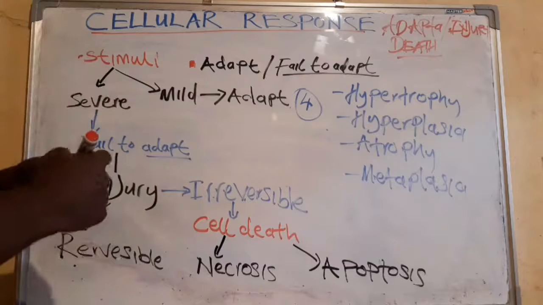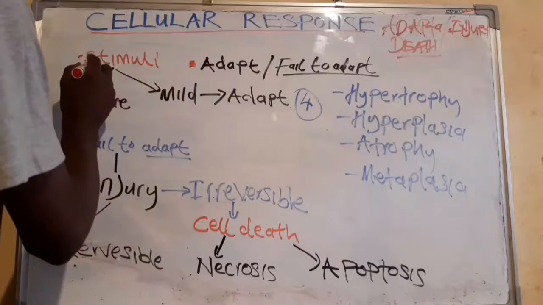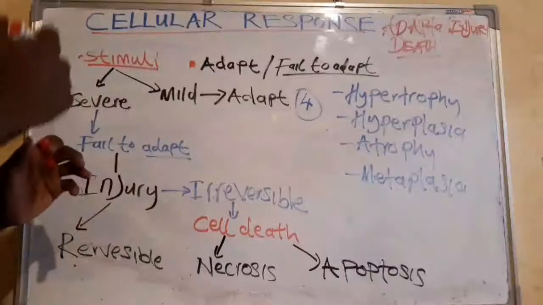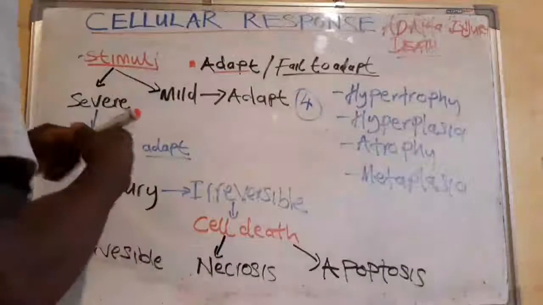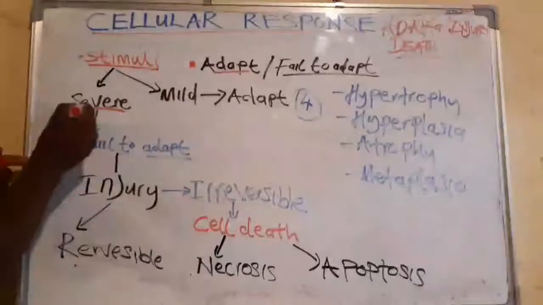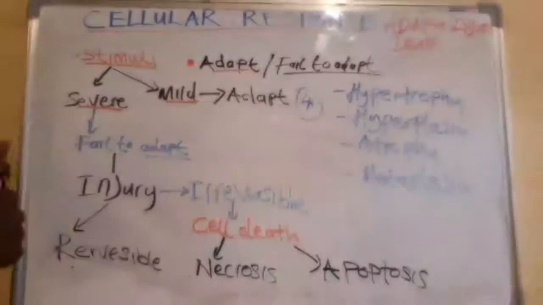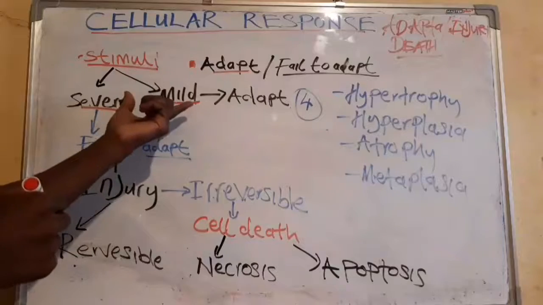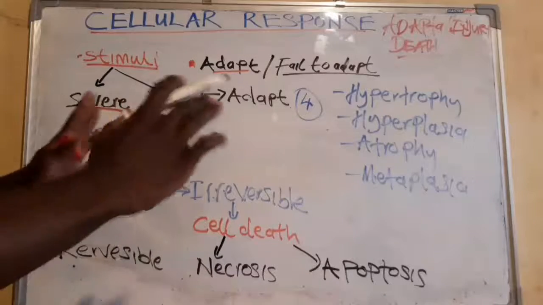For the cell to be injured, there must be a stimulus that can injure the cell. Or in order for the cell to undergo adaptation, there must be a stimulus. The stimulus subjected to the cell can be in two forms. It can be severe or mild. So depending on the stimulus, the cell can either adapt or fail to adapt.